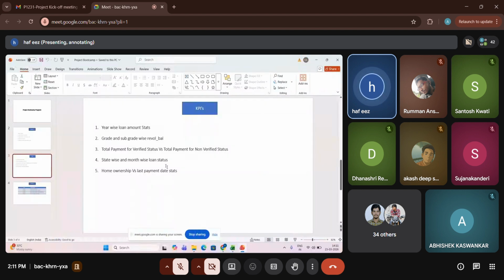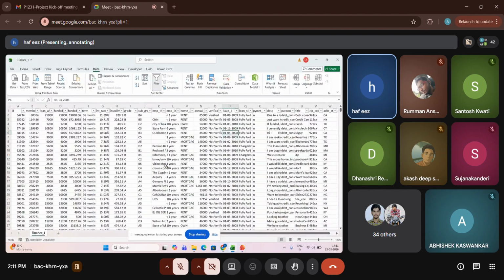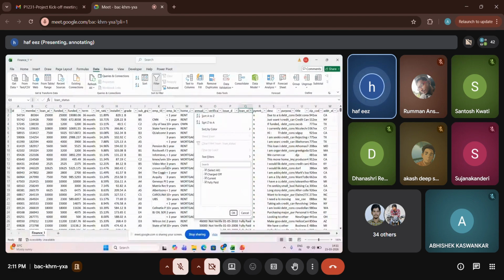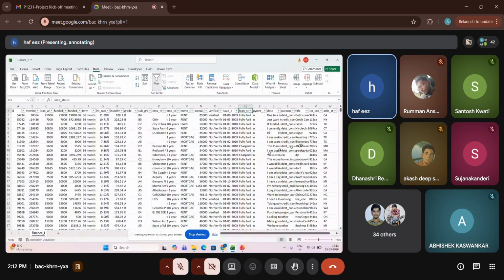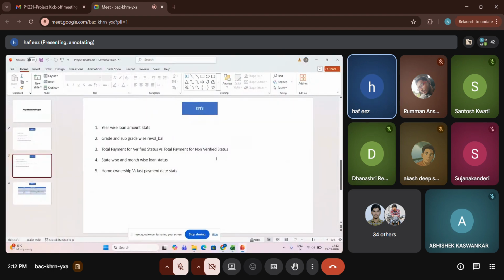Based on issue date, we want to find out the loan status count. Here we have loan status, with different values: charged off, current, fully paid. Based on this, we want to find out state-wise, year-wise loan status stats.